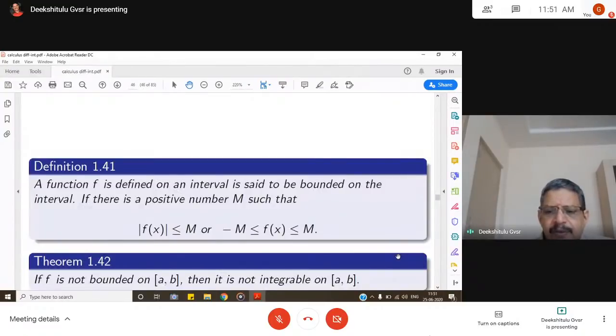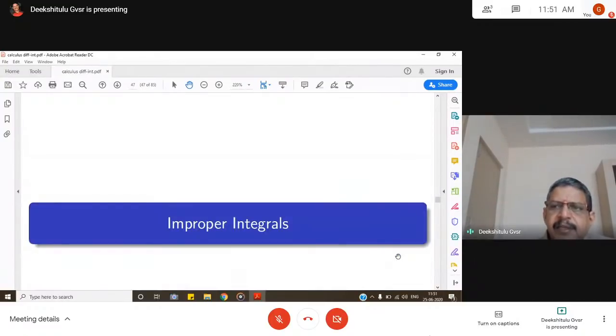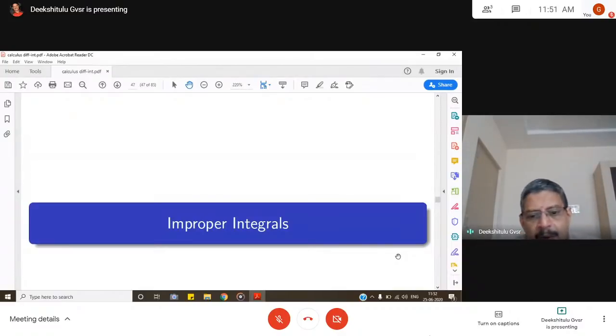So definite integral properties you can do, and then the important thing after definite integrals is improper integrals. Sometimes we have many problems in improper integrals. Sometimes it is not possible to find some of the integrals directly. We take the help of limits again to evaluate improper integrals. Sometimes we use beta and gamma functions, sometimes Laplace transforms, and sometimes Fourier transformations. So many tools we use to evaluate improper integrals.